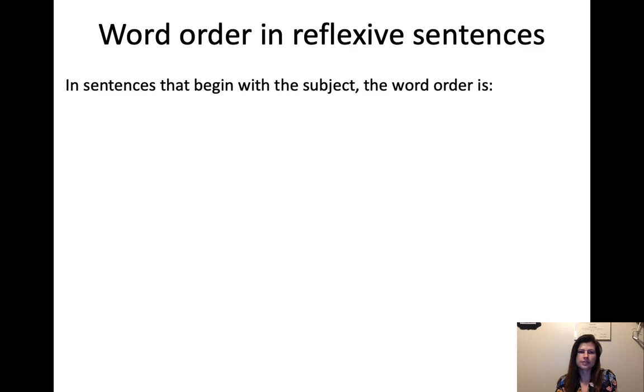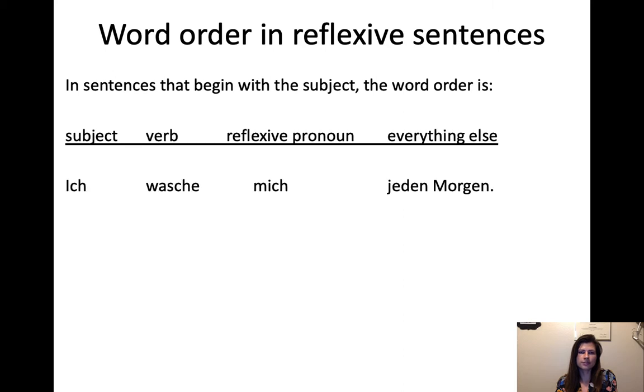So, in sentences that begin with the subject, the word order is, we're going to do the subject first, ich. All right? So this is if we're beginning with the subject, which is very common, of course. And then the verb's going to be in the second position, as we know, in a main clause, an independent clause. And then the reflexive pronoun has to come after that. It's just the rule. The reflexive pronoun has to come after the verb if you already have done the subject. And then everything else, maybe you have some adverbs, maybe you have some prepositional phrases, and then of course the direct objects would come after that.